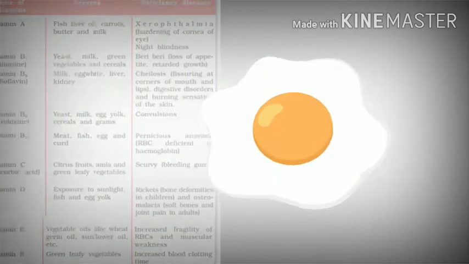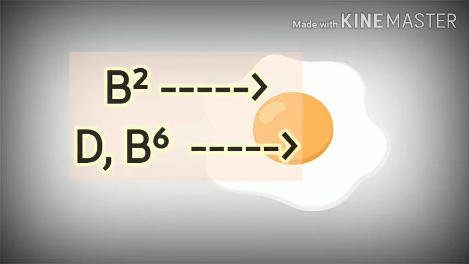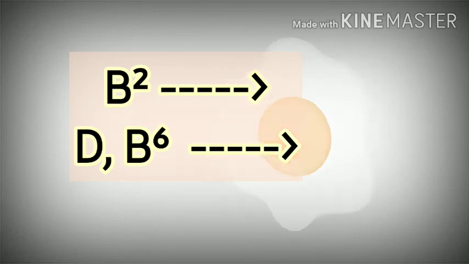Here, I would like to provide you a little picture which you should keep in mind. It indicates that vitamin B2 is found in the white albumin part of an egg, and vitamin D and B6 are found in the yellow yolk part of the egg. If you want, you can screenshot this, which will be beneficial to you.